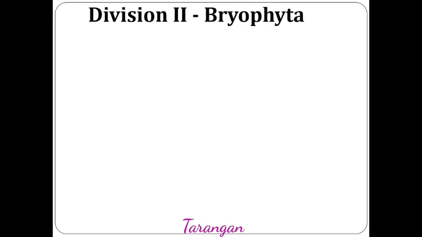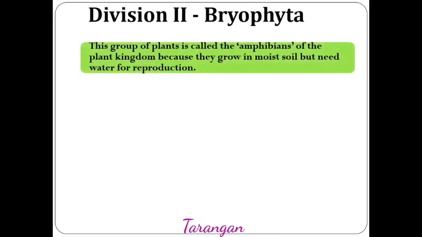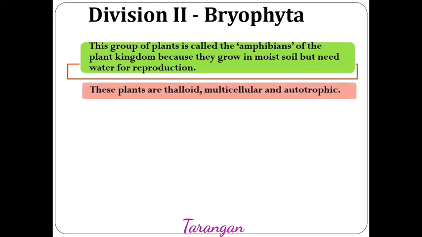Let's go to division 2, Bryophyta. Plants of Bryophyta can be called amphibian plants because they grow on land, but water is essential for reproduction. Hence, they are known as amphibian plants. The plant body of this division Bryophyta is also thalloid.